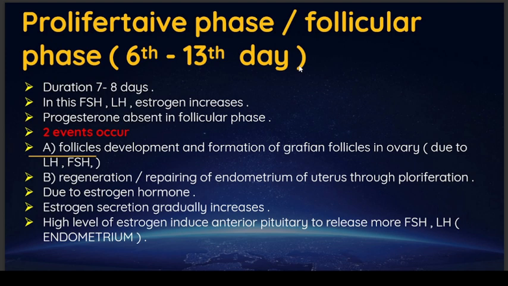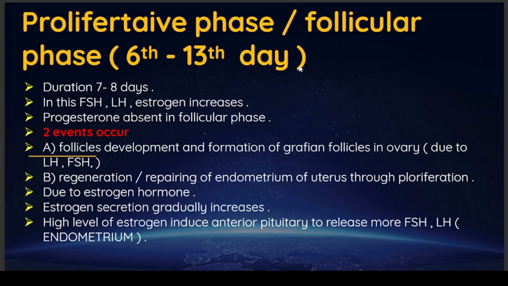Due to the lack of progesterone and the increase of FSH and LH, the proliferative phase occurs. In this phase, two events occur. First is follicular development and the formation of definite follicles in the ovary due to LH and FSH. Second is the regeneration and repair of the endometrium of the uterus through proliferation due to the estrogen hormone.